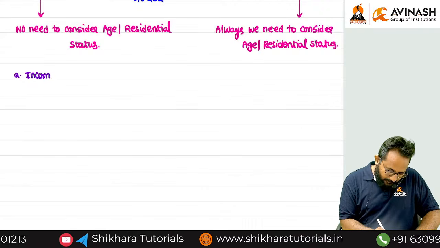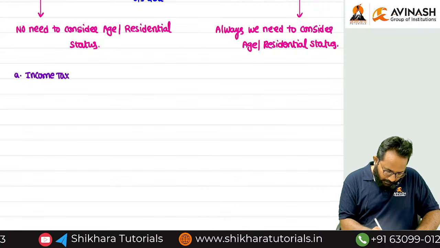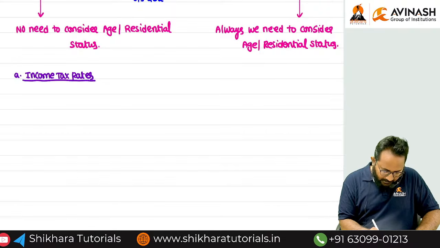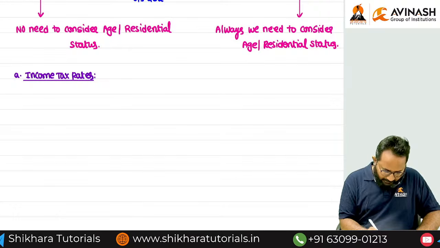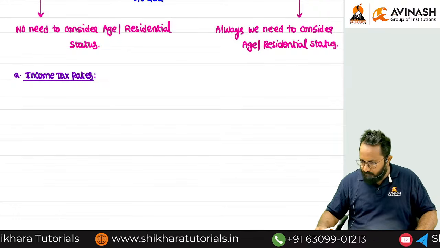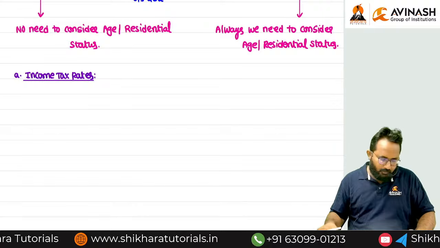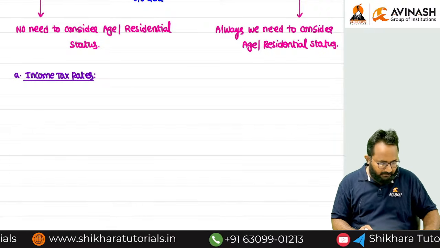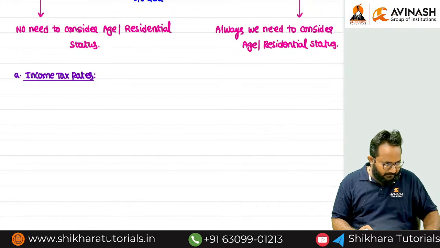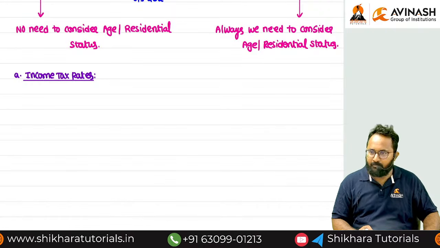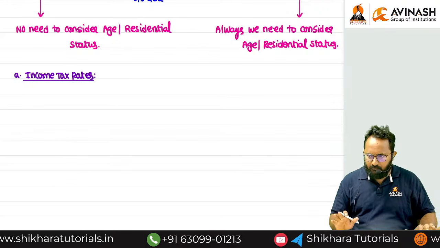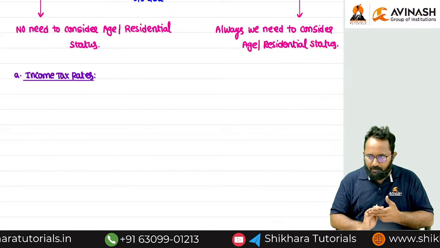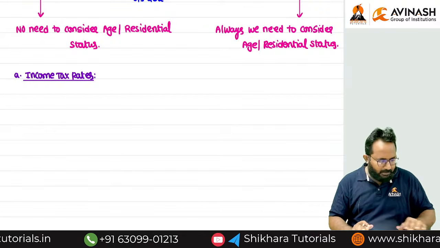Under which regime? Now I want to discuss the income tax rates under the default tax regime. What is the default tax regime? Section 202. Okay, one by one. You know already the basic exemption limit. Tell me, what is the basic exemption limit? We know already, 4 lakh, for all, without checking age, without checking residential status. Basic exemption limit is 4 lakh.